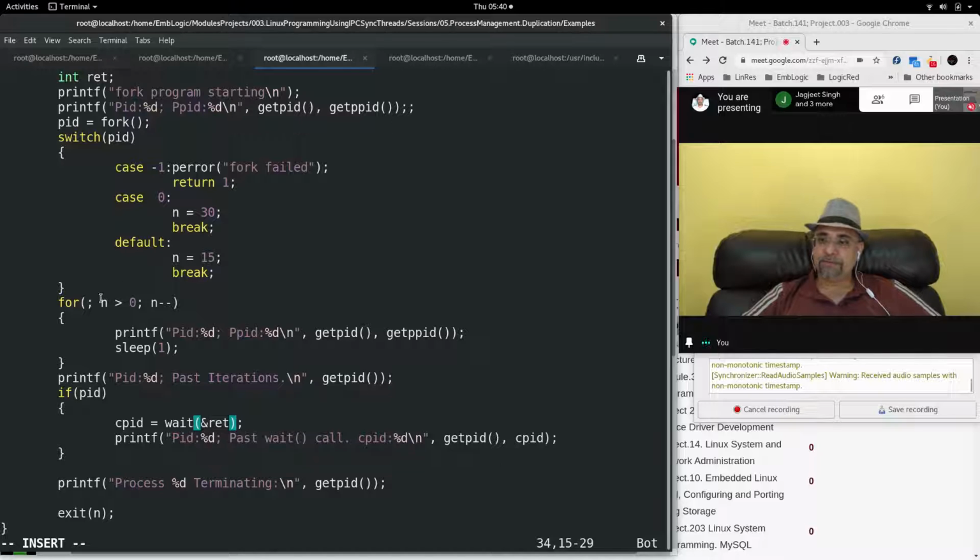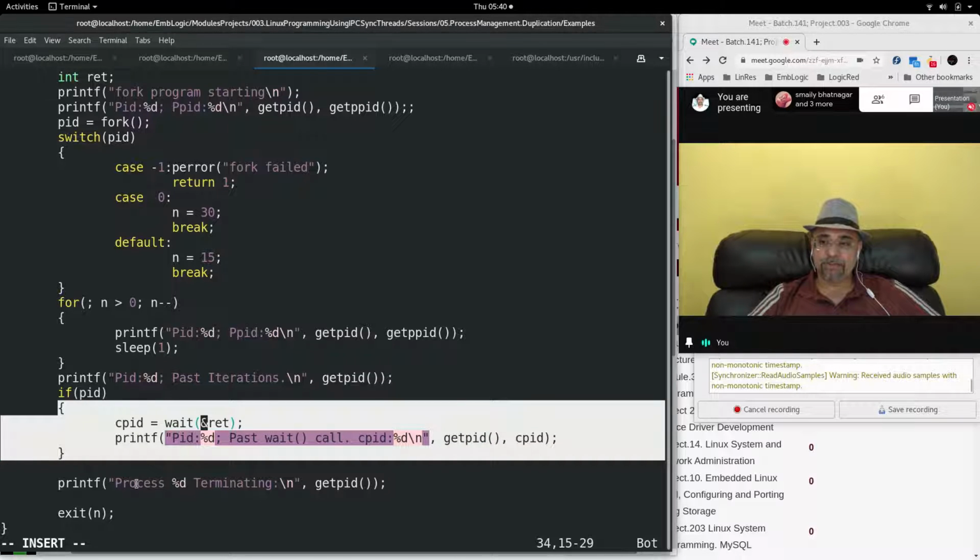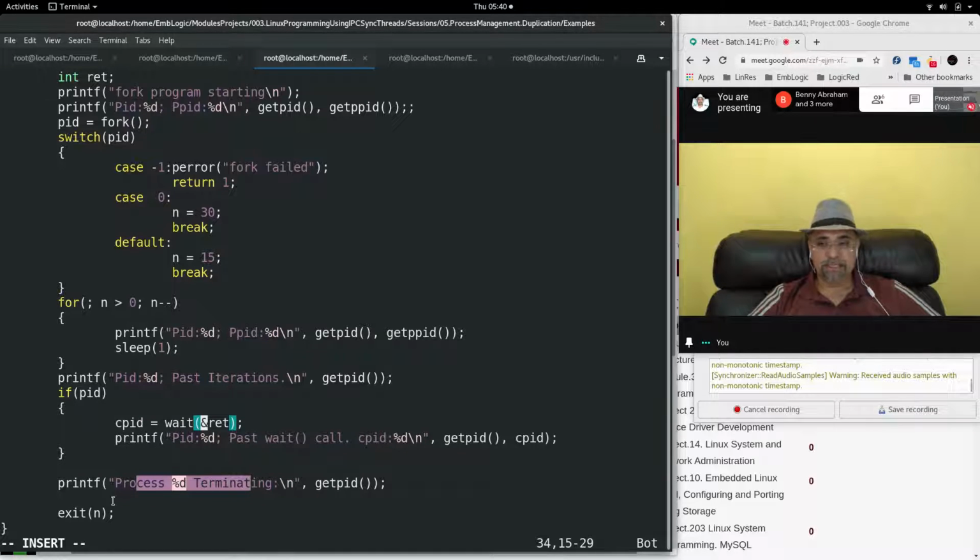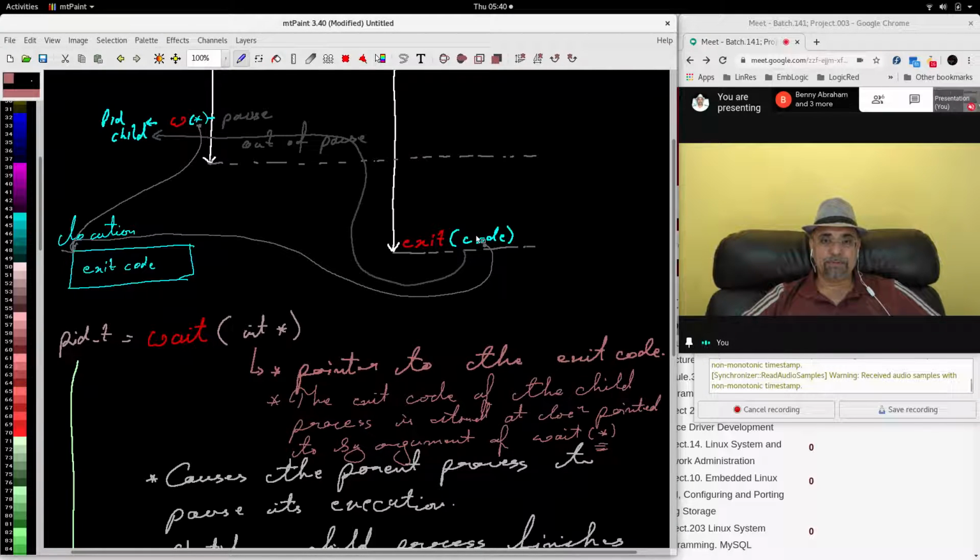When the child process finishes all 30 iterations, the child will say child PID past iterations. Then the child will check the condition, false. Child will skip this block. Child will come here and say child process child PID terminating, and the child will give the exit call, exit n. The value of n is now 0, isn't it? Because n was decremented and decremented and decremented and made 0. So exit 0. The child process exits with the code 0.